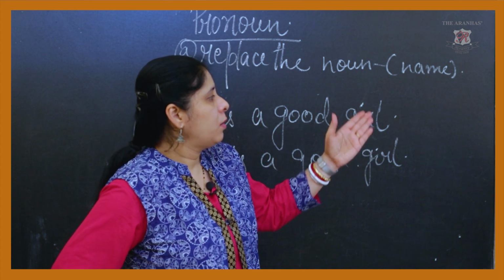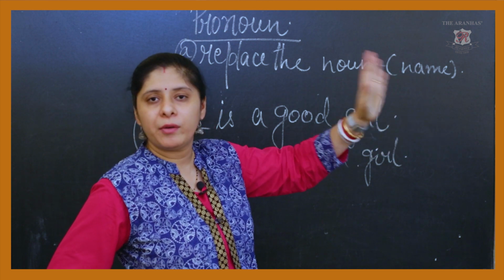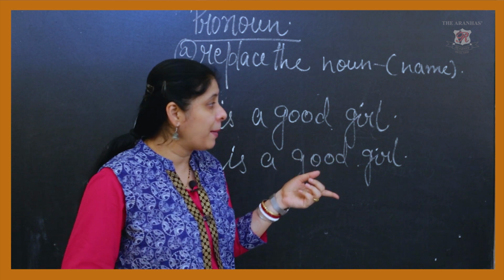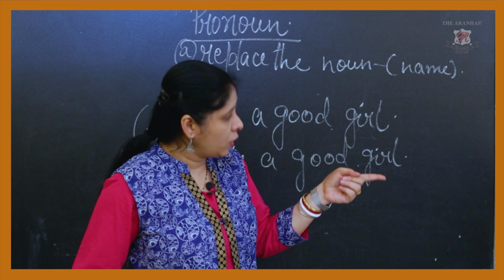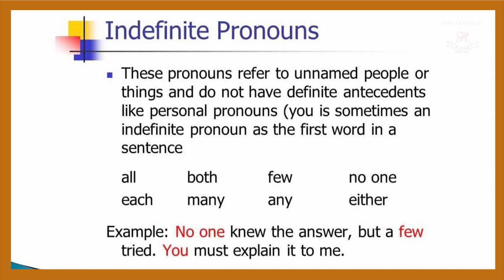So all, both, few, no one, each, many, any, either, these are the indefinite pronouns. Example: no one knew the answer but a few tried. You must explain it to me. So here no one and few are used. Here the clarity is not there, but we are replacing the noun. We are addressing someone, but the categorization is not there.